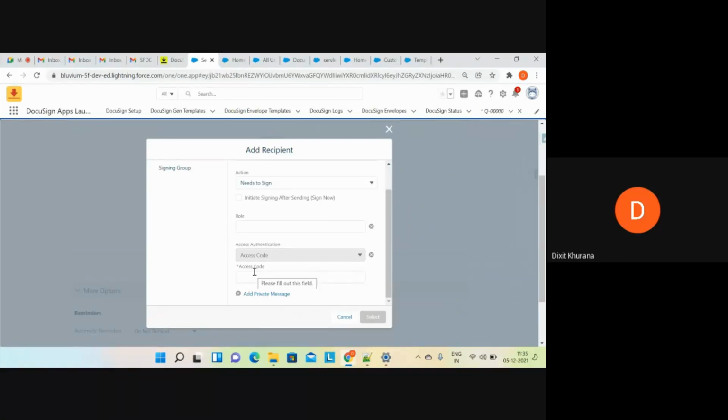So why is this used? Basically, you want that document to be secure. Like the person whom I have specified as a recipient should be the only person who is able to access it. Okay, so you can give the access code as well.